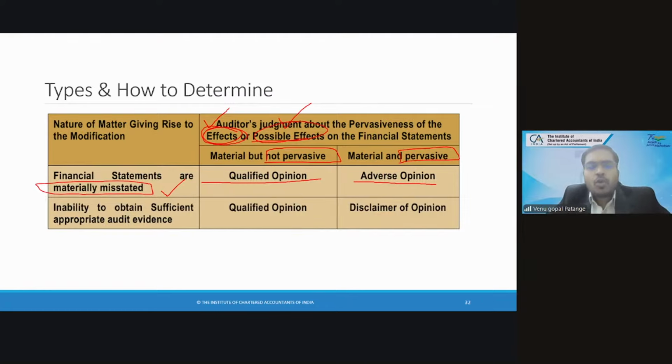But what does the first row describe? Can someone repeat it? Having obtained the audit evidence, in the first case, it is material but not pervasive, so we will give a qualified opinion. In another case, it is material and pervasive both, then we will give an adverse opinion. Correct.